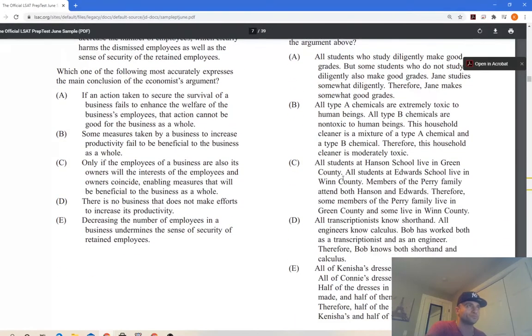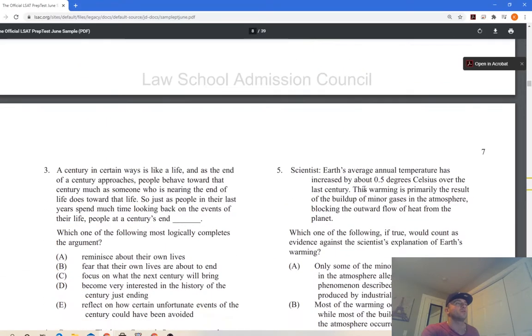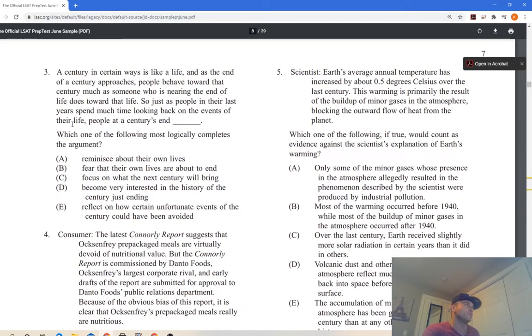That's really important. And this one, I'm pretty sure it's going to be crap. All of Keisha's dresses are very well made. All of Kieran's dresses are very badly made. Half of the dresses in their closets are well made, and half of them are badly made. Therefore, yeah, totally get it out of the way. So you've got two B's here.